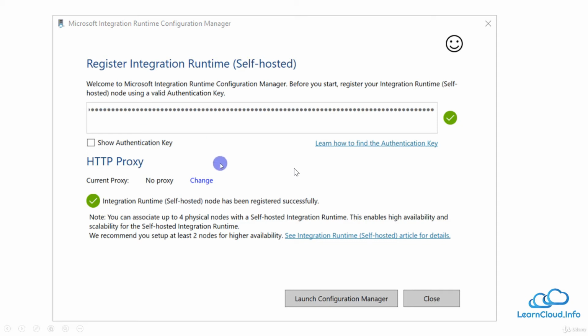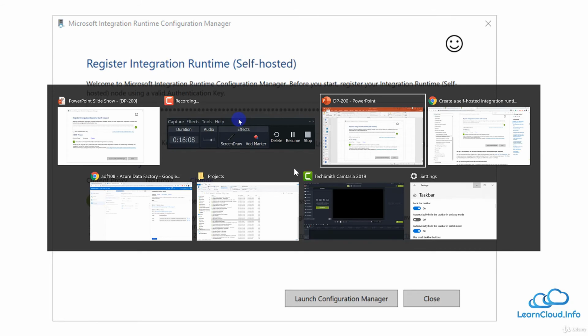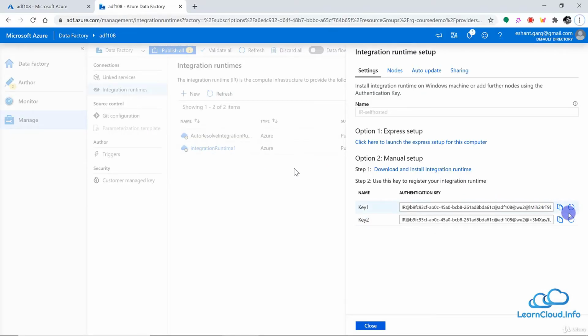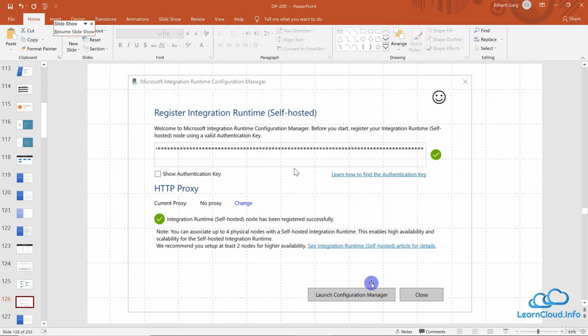So this is how it looks after you install it on your laptop or an on-premises environment. When you open it, it will ask for the registration and it will ask for the key. And at that time, you can provide this key. You can copy and paste it there, and then you can register it. And once you register it, you are ready to use it.